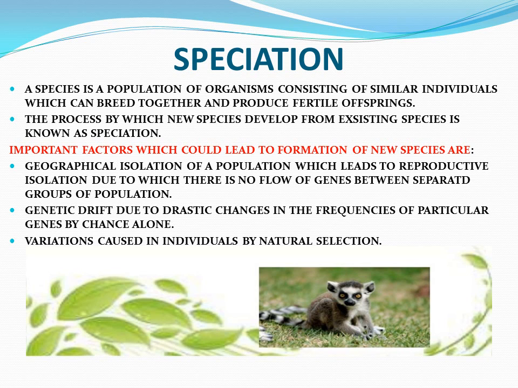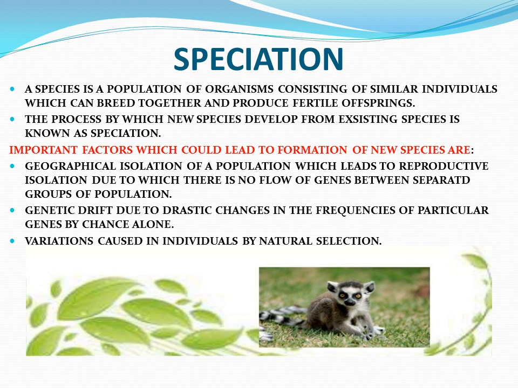The process by which a new species is developed from an existing species is known as speciation. So, this is speciation.